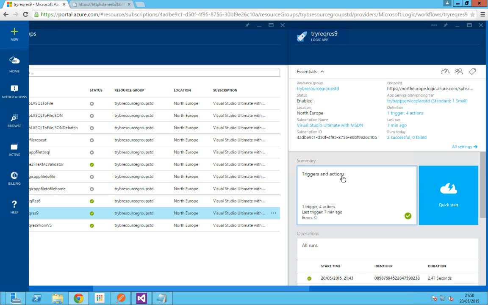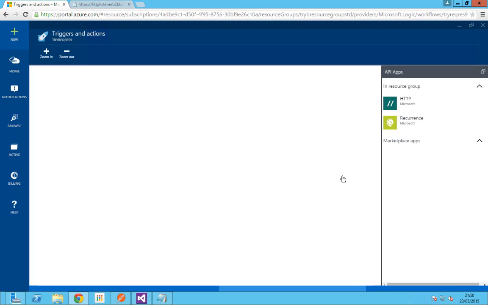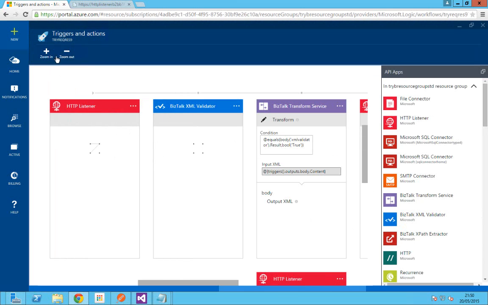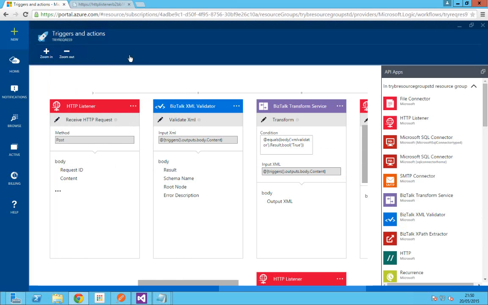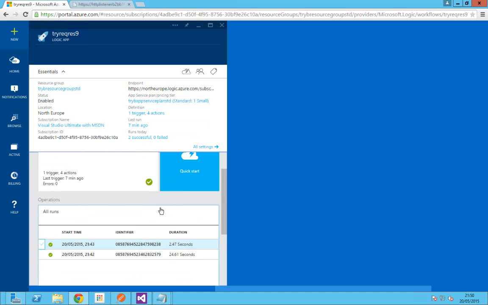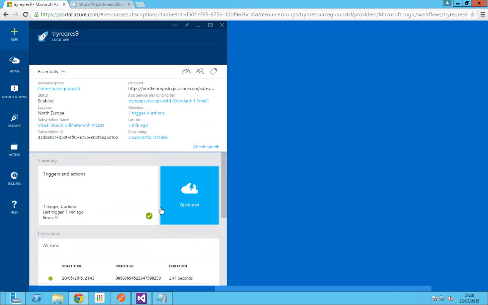Go to the triggers and actions. As you can see now, immediately you can see the actions, the other shapes, but you can't see the save button, the other buttons which we were getting when I was logged in as the other user. Now I am able to see the logic app and its flow. I can also see the status, but I can't do anything. Now I am just a reader. This is the feature of role-based access.